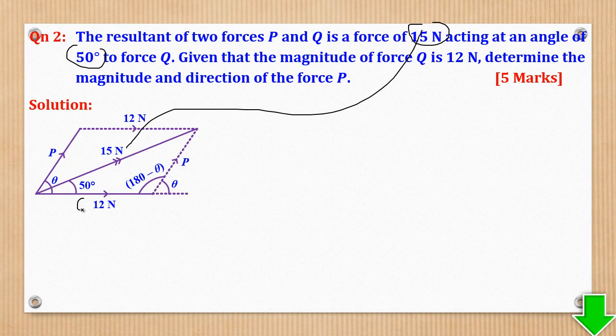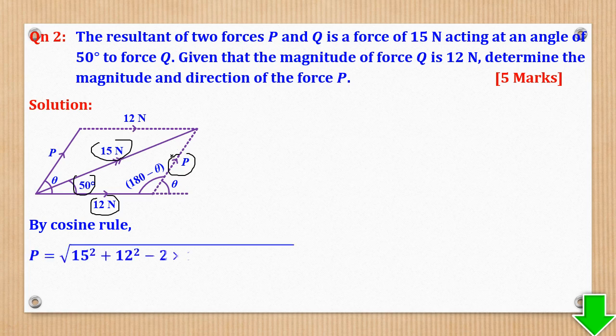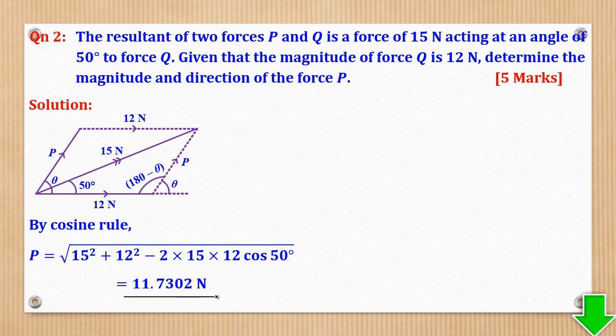So force Q is here. So the angle 50 will be here. Now we can use the cosine rule because I have this, I have this, I have this angle, so I can get P using the cosine rule. So substitute and use a calculator, and that will be the value of P. Now this is the magnitude. We also need the direction.